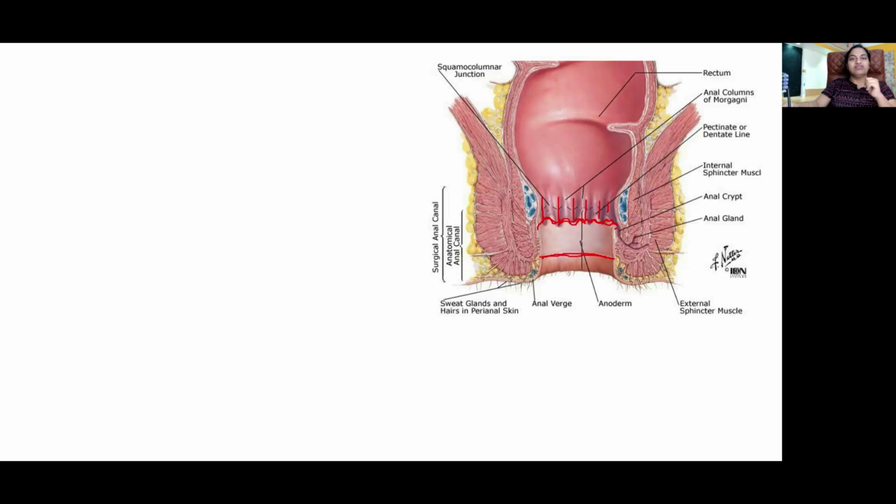Pain sensitive. Lastly, lymphatic drainage above the pectinate line, the area of the anal canal will drain into internal iliac nodes and below the pectinate line into the superficial inguinal lymph nodes. Now coming to the anal sphincter, this is the internal anal sphincter. The lower end of the internal anal sphincter actually corresponds to the white line of Hilton and not to the pectinate line, right?